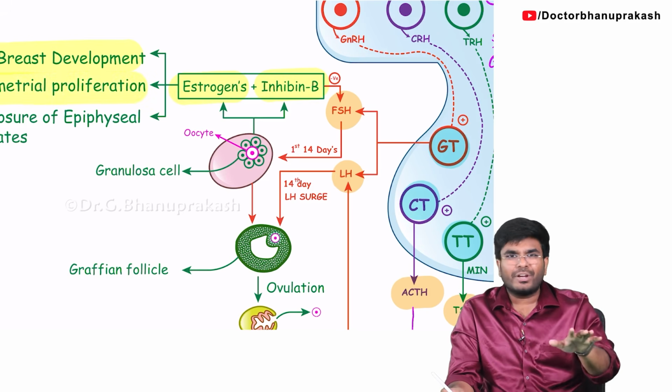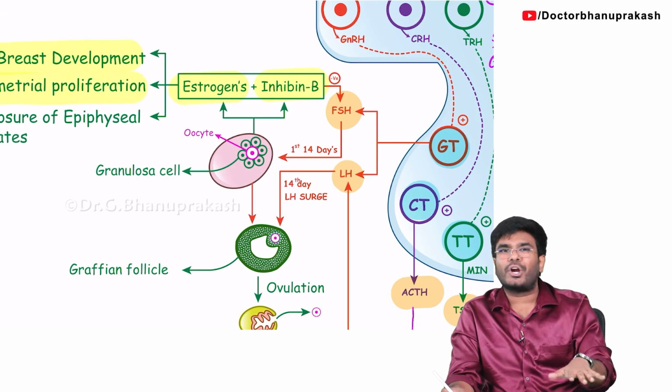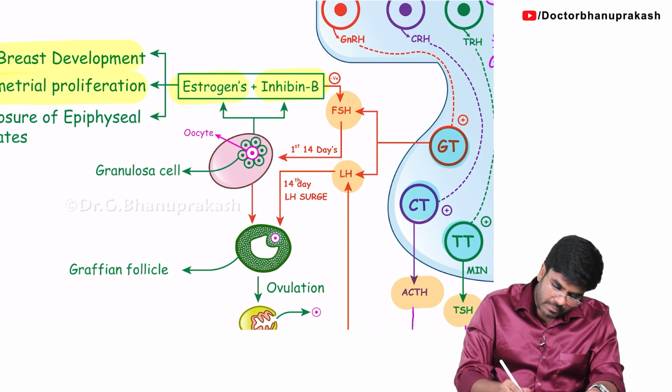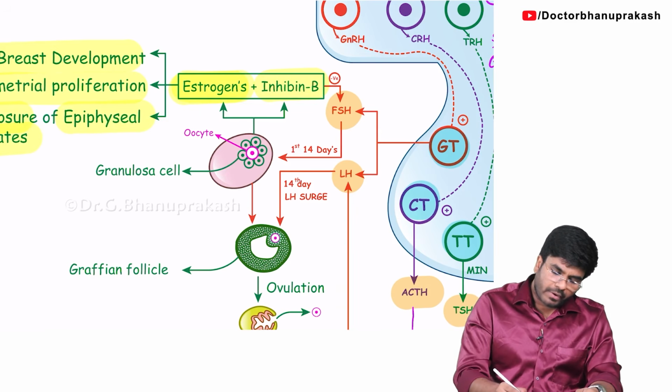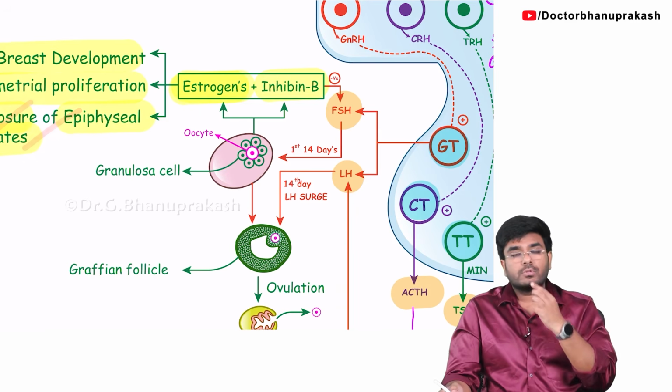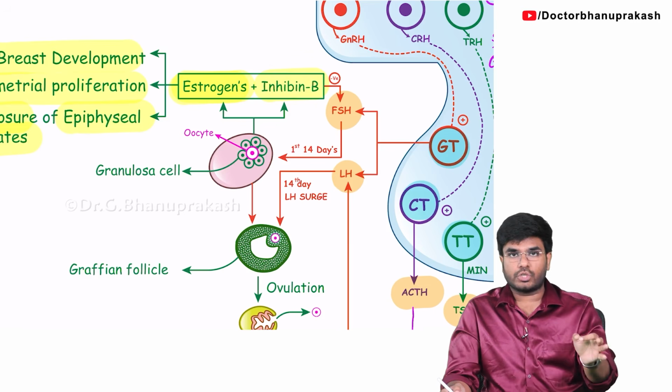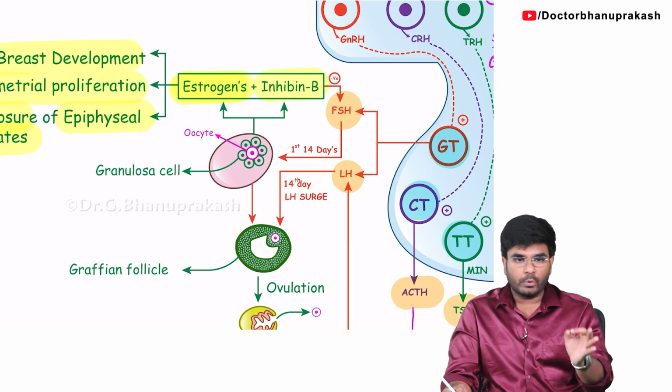And females are a little short. When compared to males, females are short. Do you know the reason why? It's the same estrogens which help in the closure of epiphyseal plates, early closure of epiphyseal plates. Why am I talking about this here? Because this is an MCQ. What is the hormone responsible for the early closure of epiphyseal plates? It is going to stop the growth.